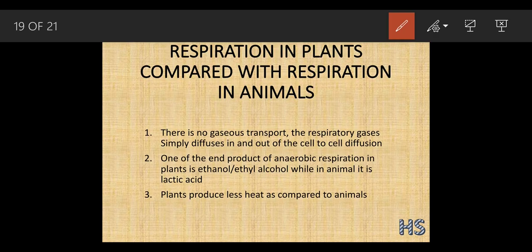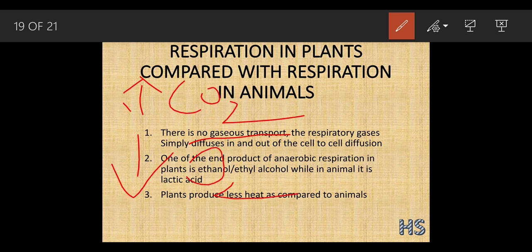Now there are two different comparisons: respiration in plants compared with respiration in animals. Inside the plants there is no gaseous transport. The plants simply take in carbon dioxide and release oxygen, which is known as cell to cell diffusion.